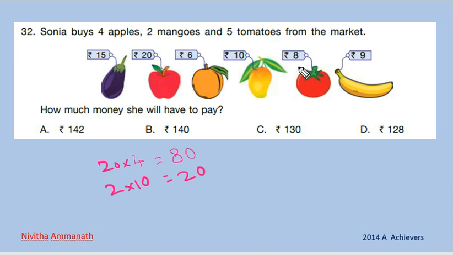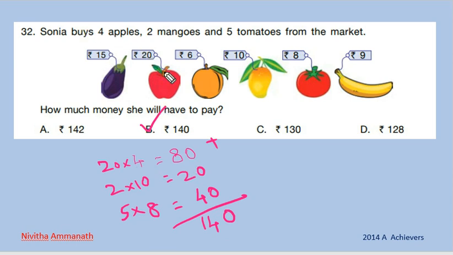Then 5 tomatoes. 5 tomatoes means 5 into how many? 1 tomato is 8. So 5 8s are 40. So how much money? 0 plus 0 is 0, 0 plus 0 is 0. So 0. 4 plus 2 is 6. 6 plus 8: 8 in your mind, 6 in your hand, after 8, 9, 10, 11, 12, 13, 14. So 14. 140. So this is the correct option.